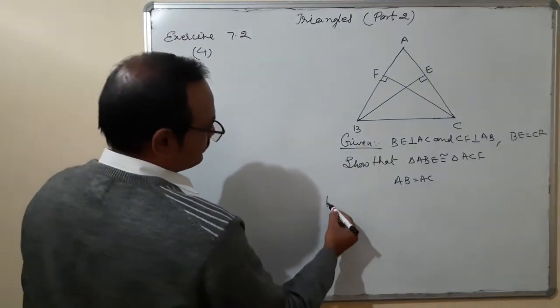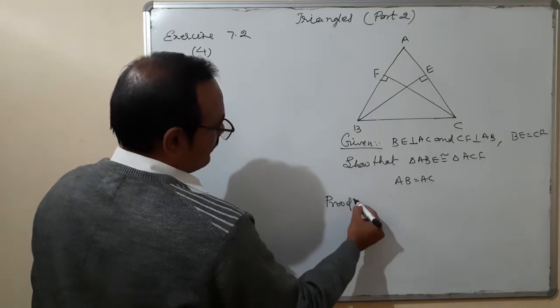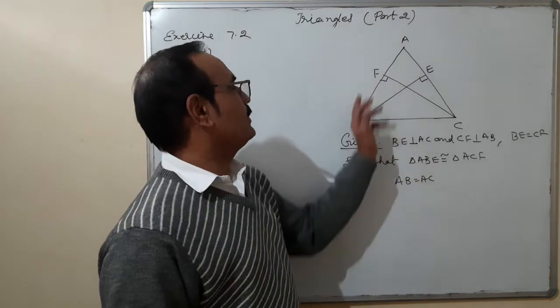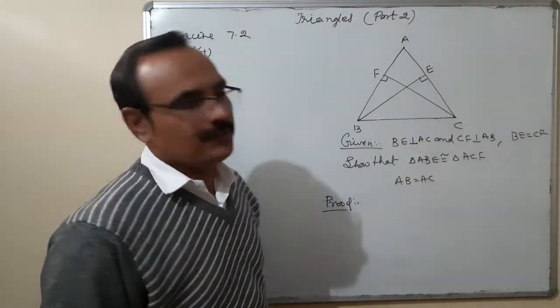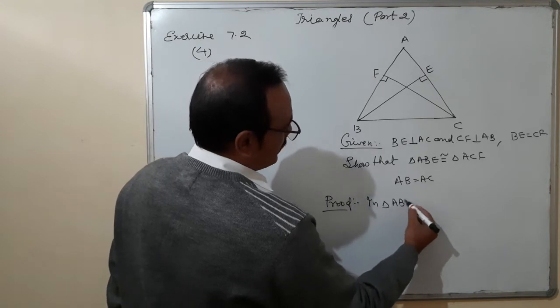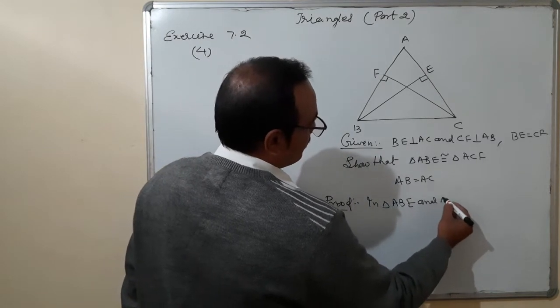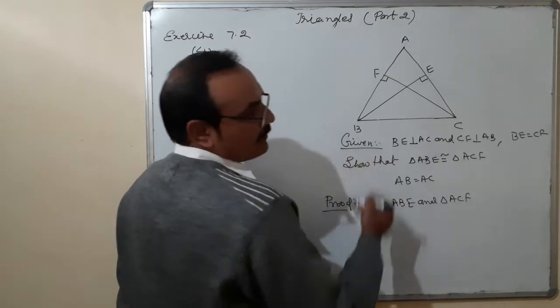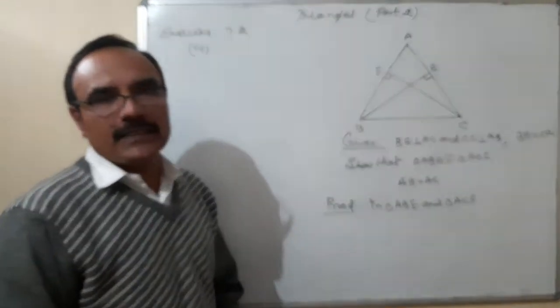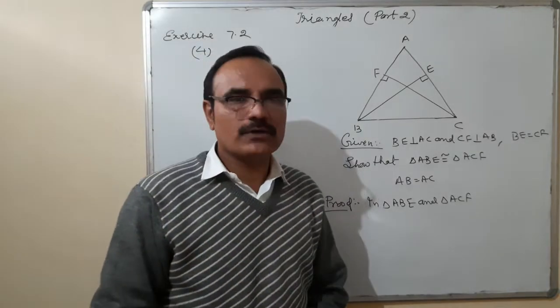Proof. Proof is simple. Triangle ABE is congruent to triangle ACF. So taking both the triangles, in triangle ABE and triangle ACF, I have selected these two triangles and now you should focus only on these two triangles.